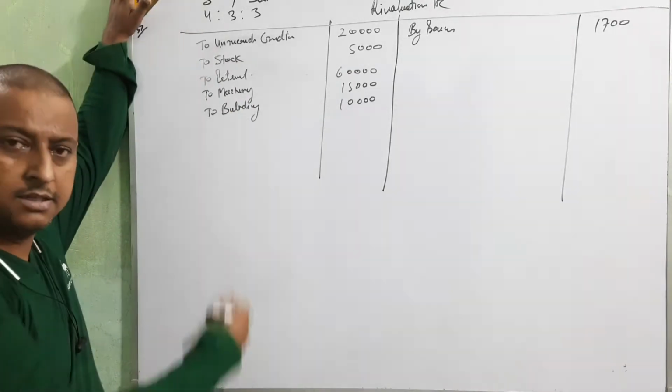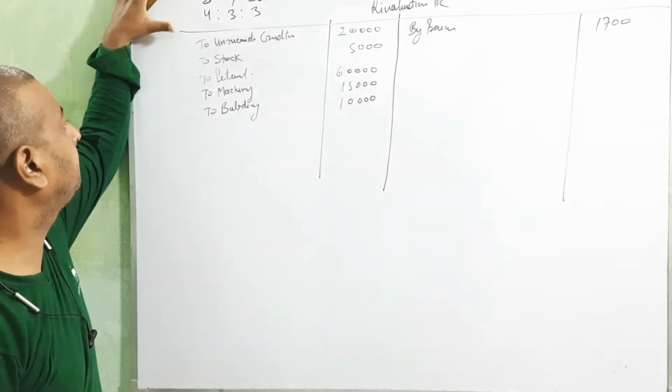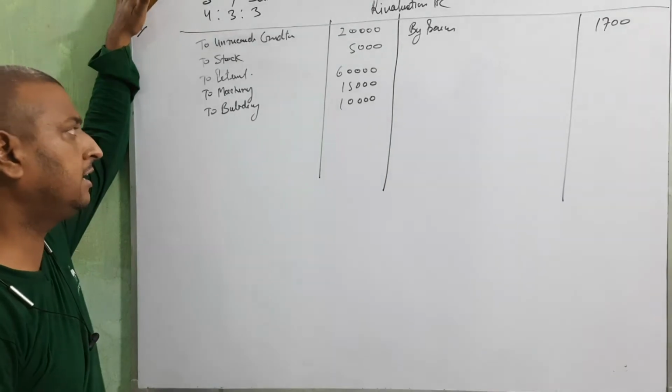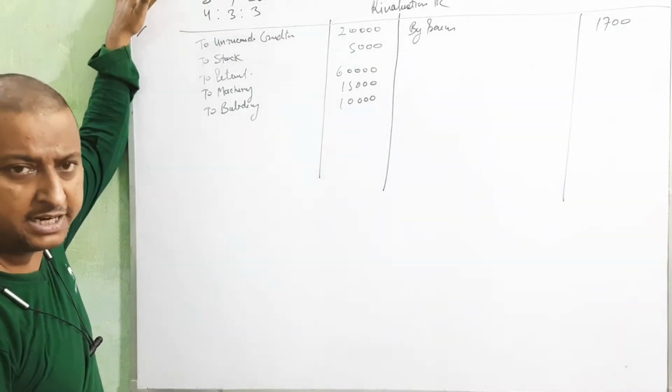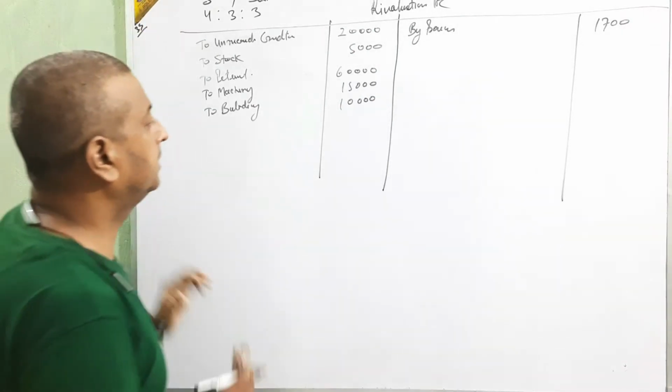Patent becomes valueless, so the full amount is shown here. Decrease in assets goes on the debit side. Stock depreciated by 5%: 5,000. Machinery depreciated by 5%: 15,000. Building depreciated by 5%: 10,000. Nothing else.